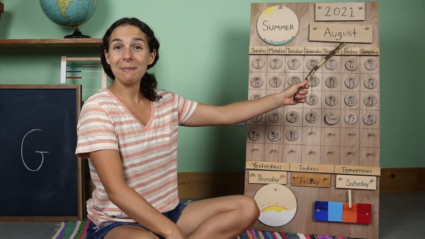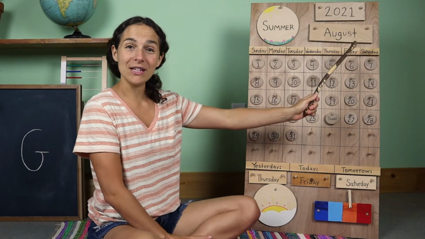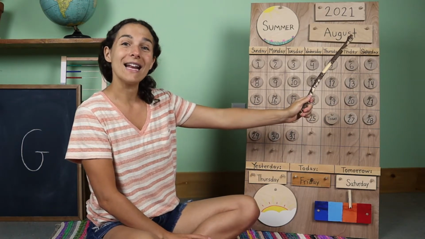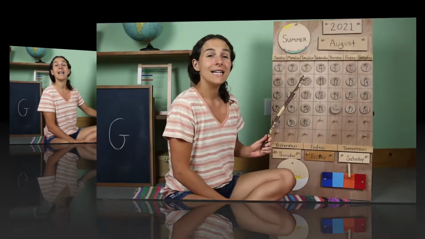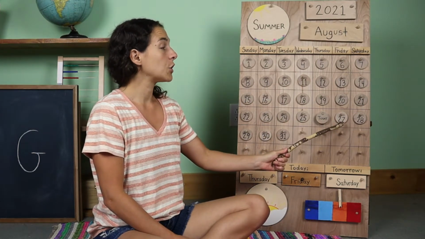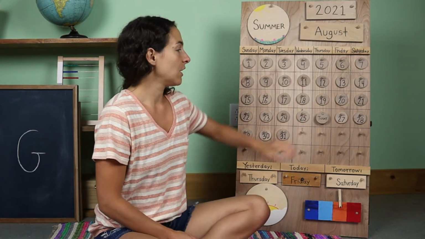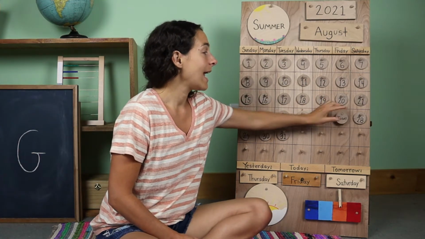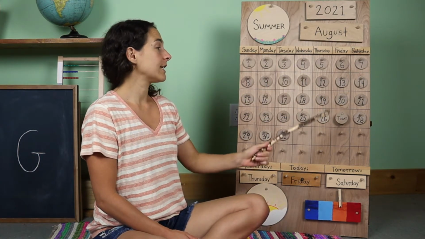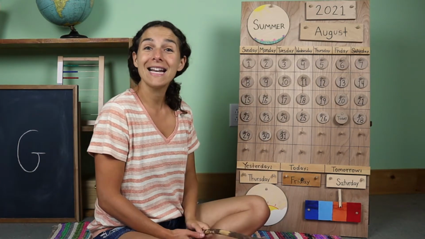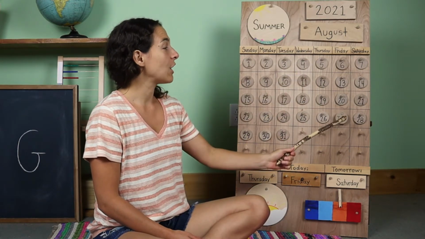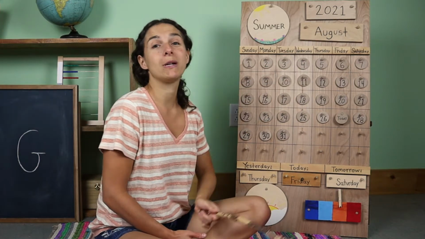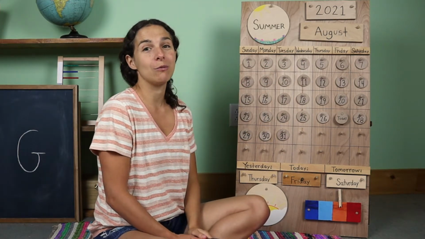Here's the month right up here. Do you know what the month is called? August. That's right. The month is August. Today is August 27th. So let's move the chip over from yesterday. Yesterday was August 26th, and today is August 27th, and the year is 2021.